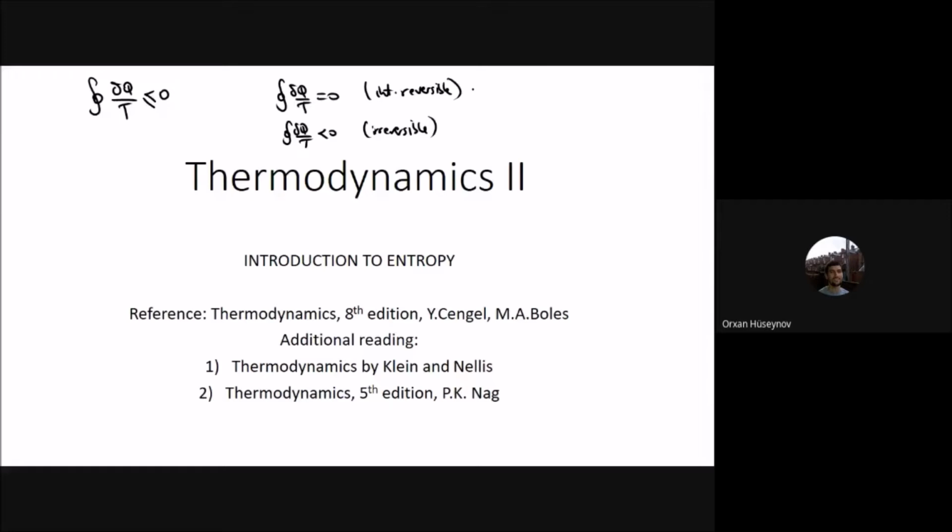If it is less than 0, it means that it is irreversible. For the internally reversible processes, we said that since this term is 0, you can replace del Q by T with a point function, and write the cyclic integral of ds, which is equal to 0. But for an irreversible process, we cannot do that.